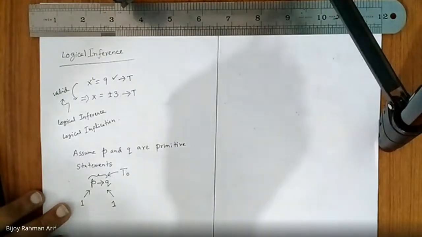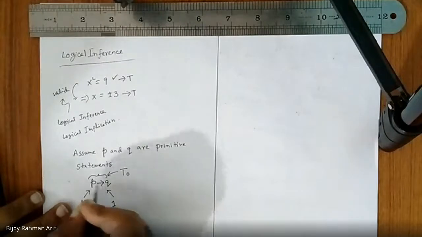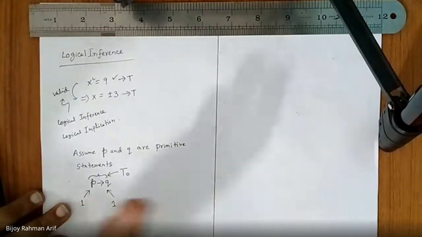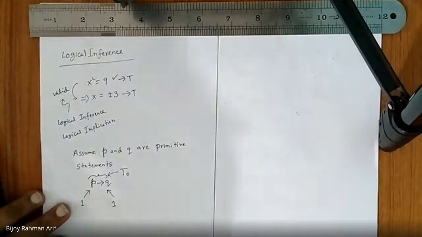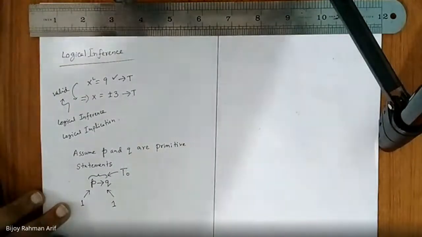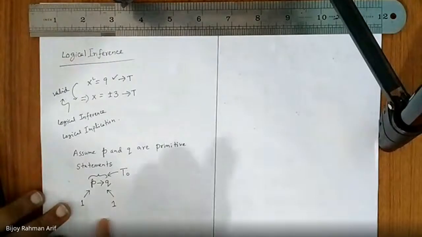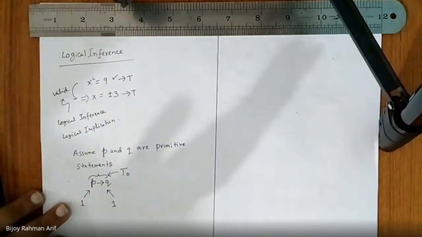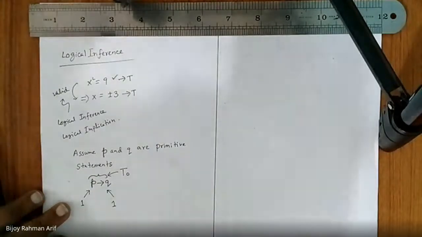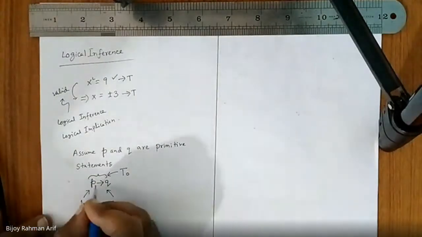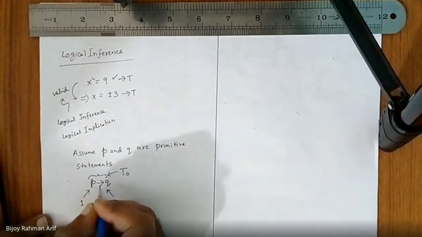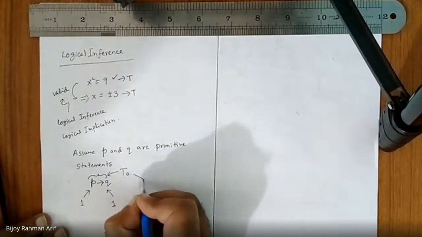It would no longer be a tautology. So if we can prove this implication is a tautology, then the left side and the right side become 1. Using the value of the left hand side, we can prove the right hand side. Okay, done. Very good. And whenever it becomes a tautology, we no longer use this arrow, we use this symbol.